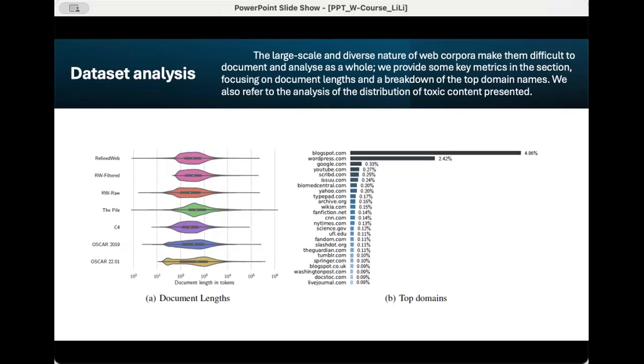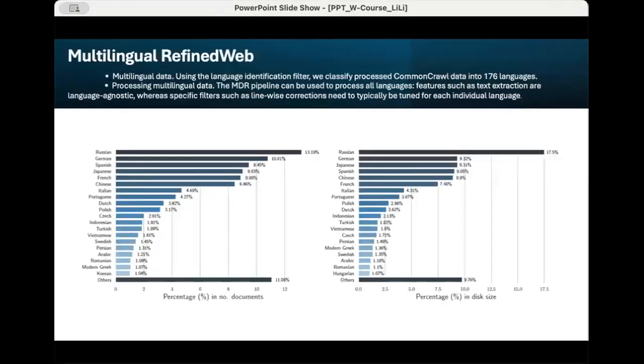B. Top domains in Refined Web span from popular content platforms (Blogspot, WordPress, Tumblr, etc.) to news websites (CNN, New York Times, etc.), and include also technical content such as BioMed Central or Springer. 9. Multilingual Refined Web. Multilingual data. Using the language identification filter, we classify processed Common Crawl data into 176 languages.